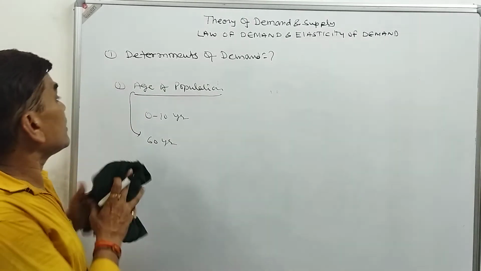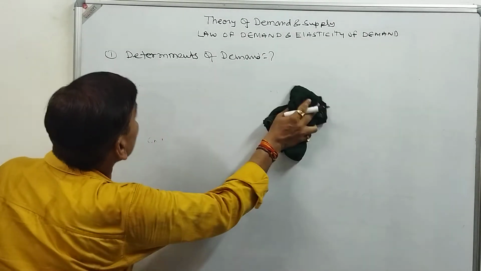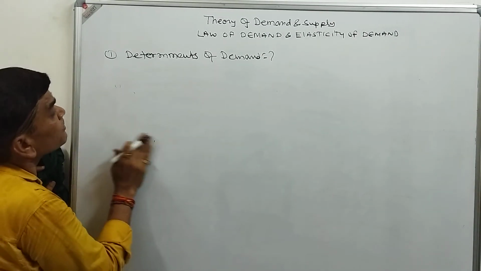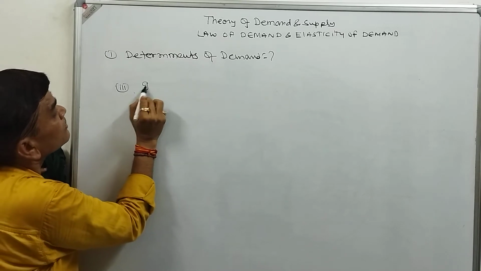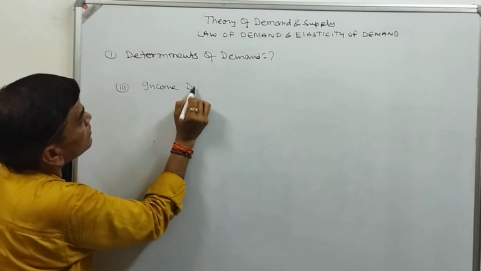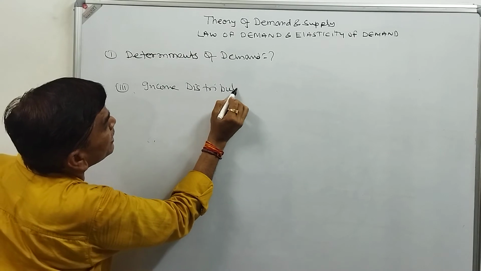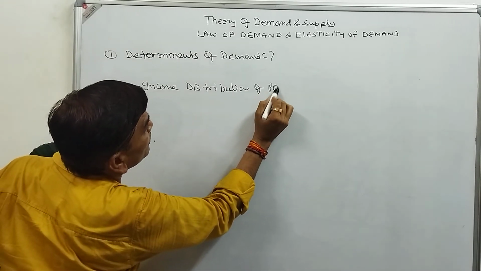Next one, the income of the population, income distribution of the population. Third one, income distribution of the population also affects the demand.